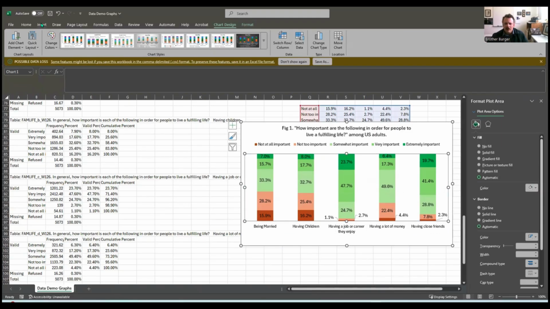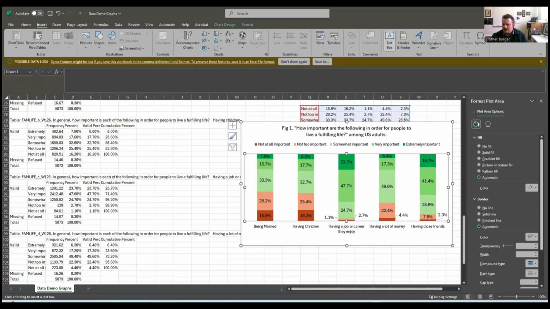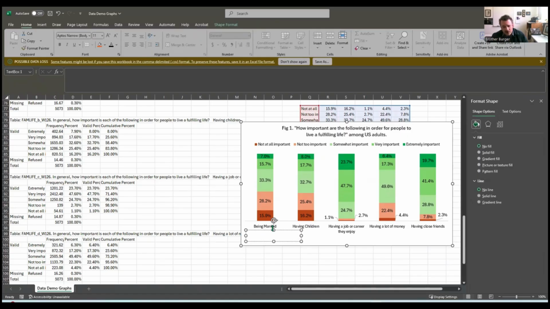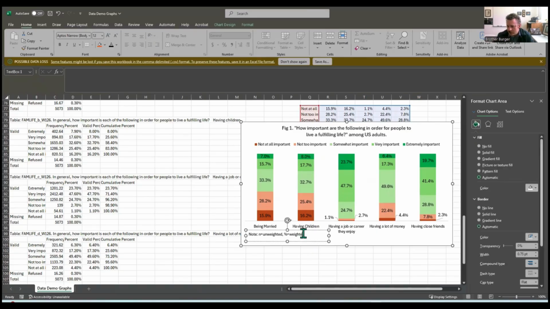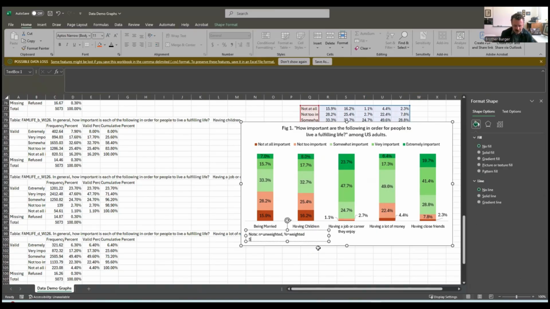Right there. And then we'll do insert text box. And make sure as you draw your text box that you don't go outside of the graph area. Because if you do it all in the graph area, then it recognizes it's part of the graph. And then we can say note, n equals unweighted, percent equals weighted. And there's something else important we need to put here, source of the data. So I'm also going to put here source: American Trends Panel, ATP, wave 126.